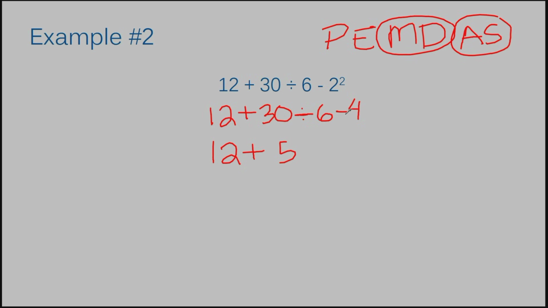And then we have a subtraction sign over here. You just write that, and the 4 just gets rewritten. Okay. Do I have any more multiplication or division? No, I don't. So I'm done with this step. Now I'm on to the next step.